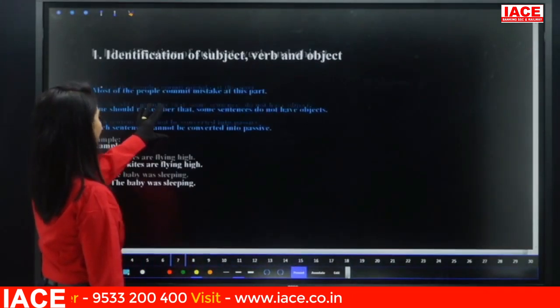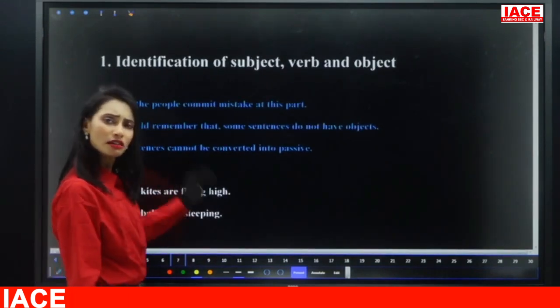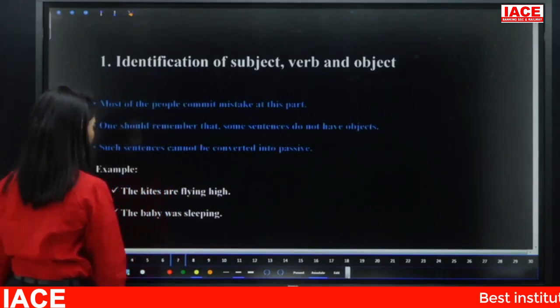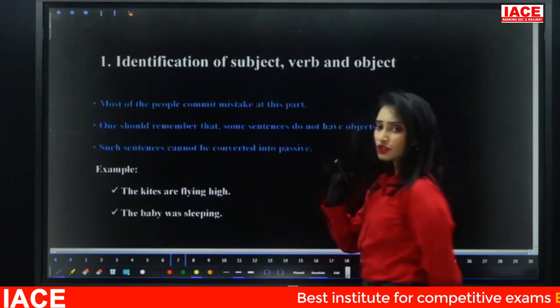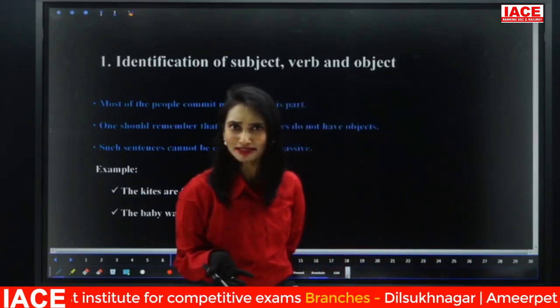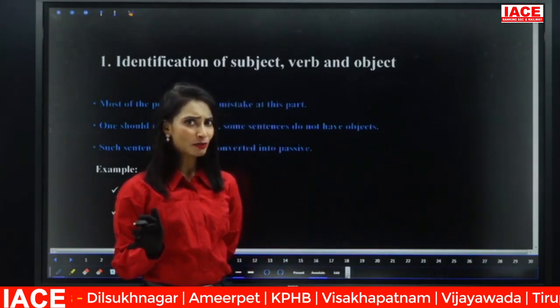Remember, for any kind of sentence, all the 5 steps are applicable. Step 1 is identification of subject, verb and object of a sentence. Isn't it simple? Can you identify subject, verb and object?